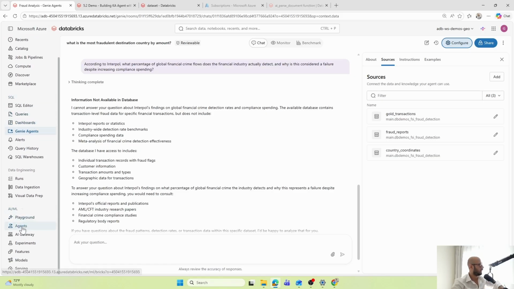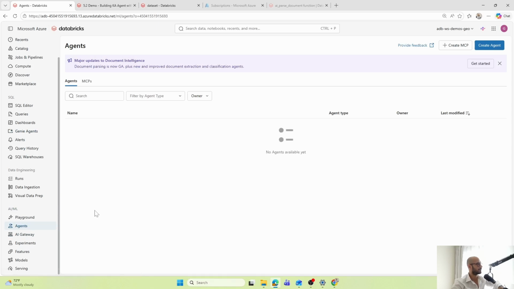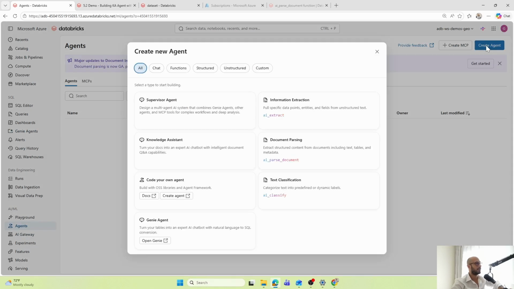And for the next step, we have to go here to agents and create another agent. The first one that we are going to choose from here is Knowledge Assistant, but you can also have other options. For example, you can build your own custom agent with your custom code, or you can just use this document parsing function, AI parse document, which is very interesting because it's extracting structured content from documents, including text, tables, and metadata.